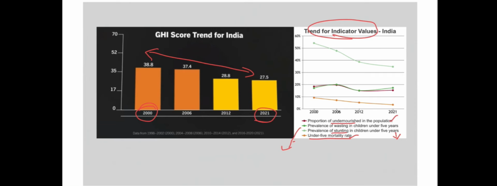Because the report stated that with 17.3%, India has the highest child wasting rate of all the countries which were considered for the assessment. Overall, India was placed behind most of its neighbors, that is Pakistan, Nepal, Bangladesh, Sri Lanka. According to the report, only 15 countries are far worse than India.